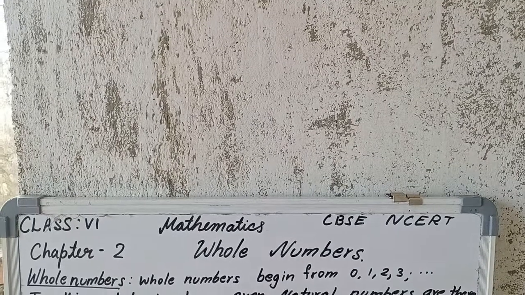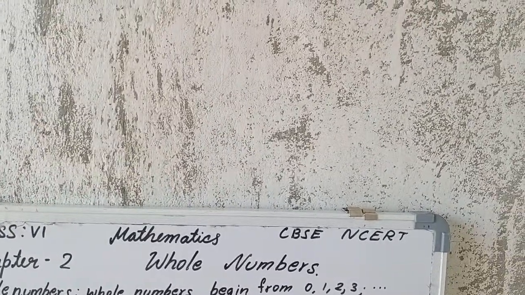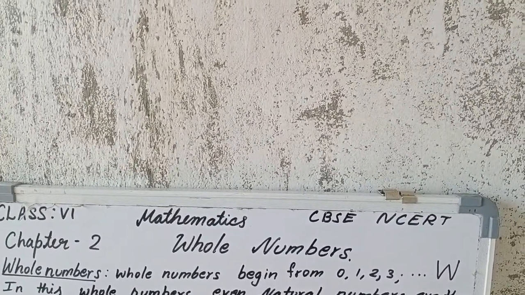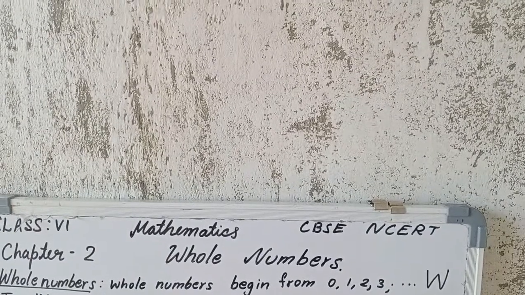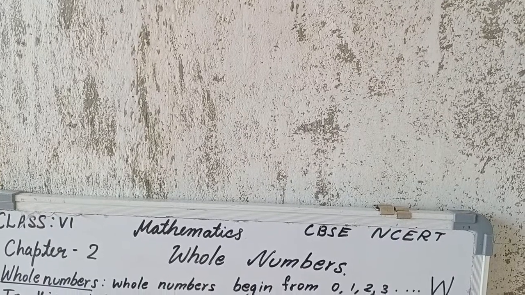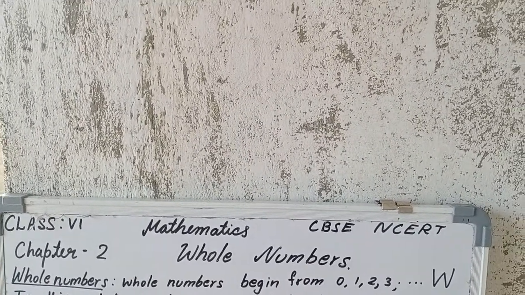This set of whole numbers we represent by the letter W.